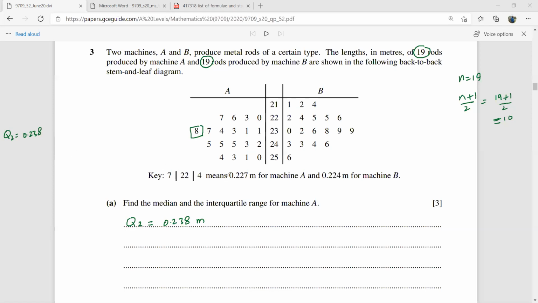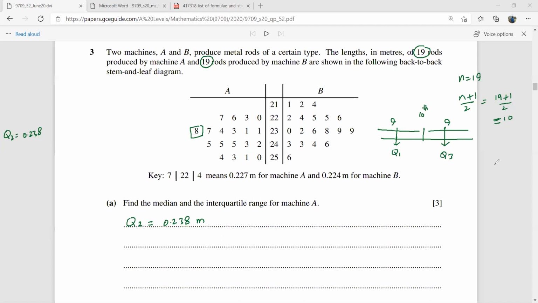Then the lower quartile and the upper quartile. Guys, see, there were 19 observations, so this 10th observation was in the middle of this data. That means you have 9 observations here and 9 observations here. The median of these first 9 values will be your lower quartile, and the median of the last 9 values will be your upper quartile.